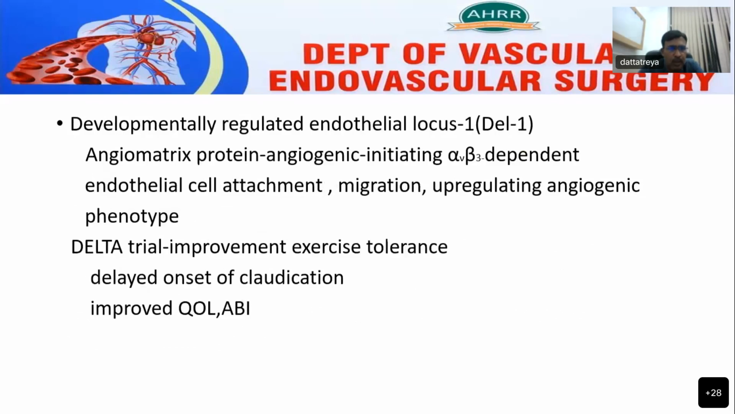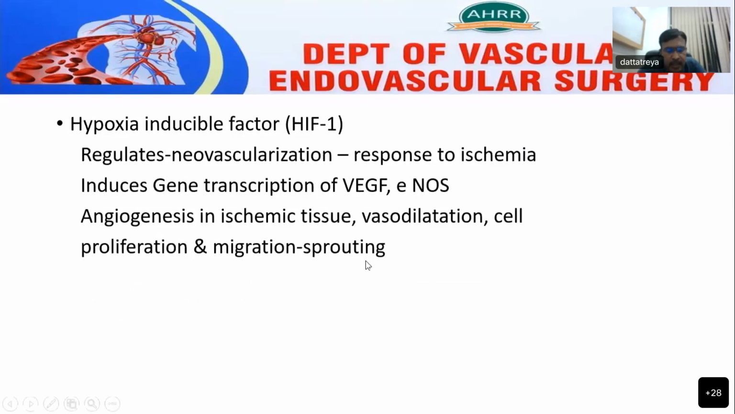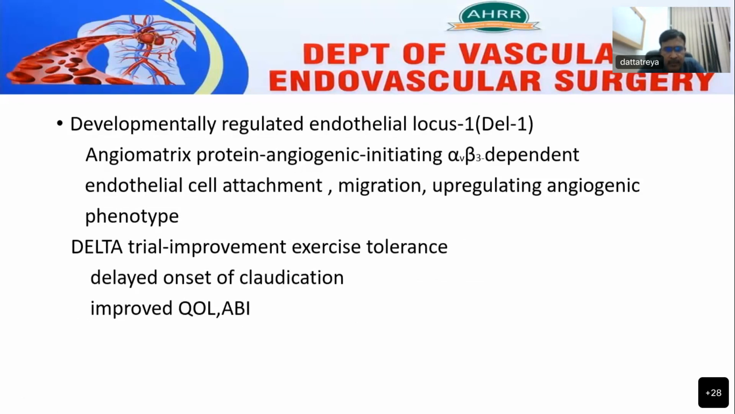Developmentally regulated endothelial locus, which is an angiomatrix protein, helps in angiogenic response, initiating the response through alpha V beta 3 dependent signaling. It helps in endothelial cell attachment, migration, and upregulation of angiogenic phenotype. The DELTA trial used the developmentally regulated endothelial locus, and there is an improvement in exercise tolerance of the patient, delayed onset of claudication, and improvement in quality of life and ankle brachial pressure index.